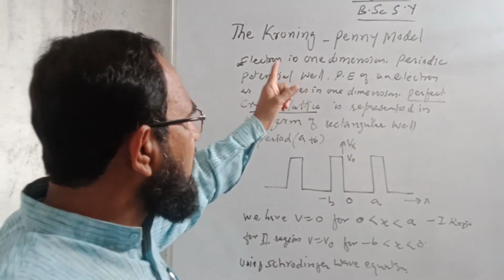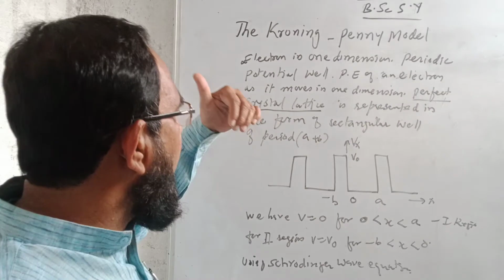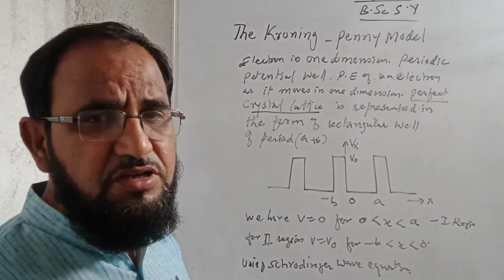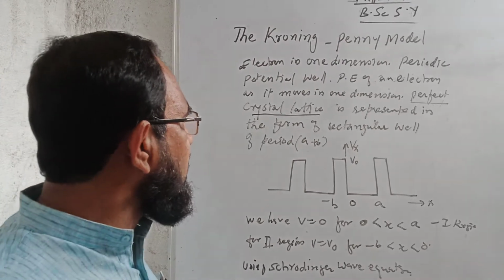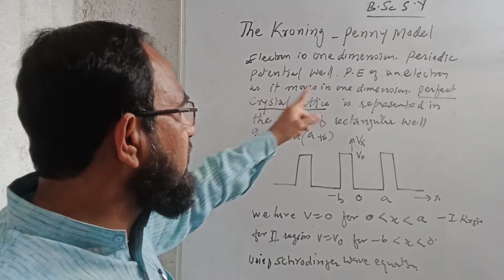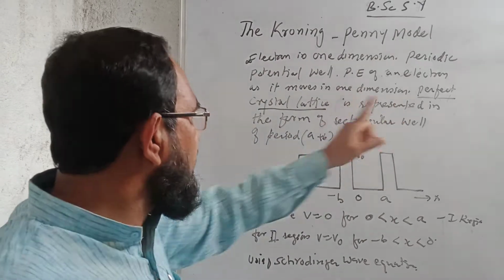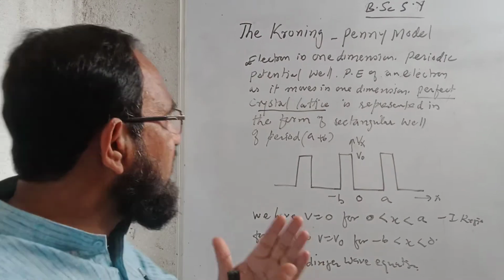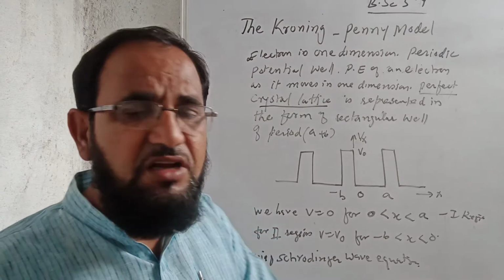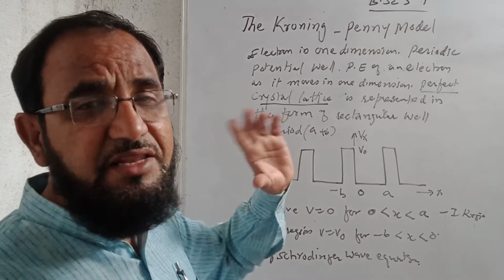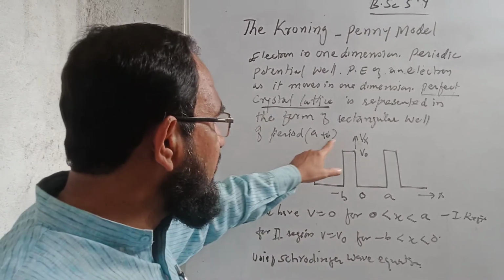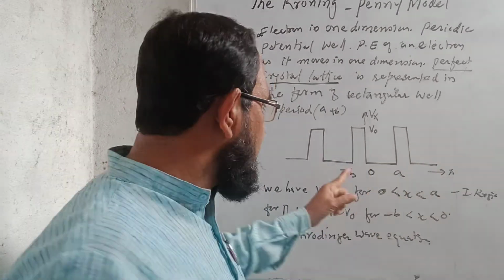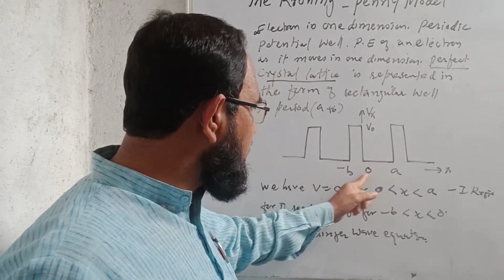When an electron is in one dimension and there is a periodic potential well, the potential energy of an electron as it moves in one dimension in a perfect crystal lattice is represented in the form of a rectangular well, and the period of this well is a plus b, with a period from minus b, 0 and a.